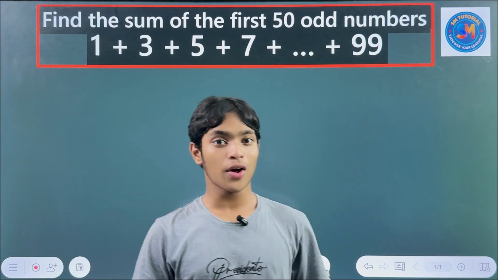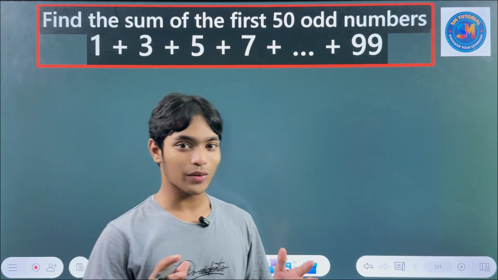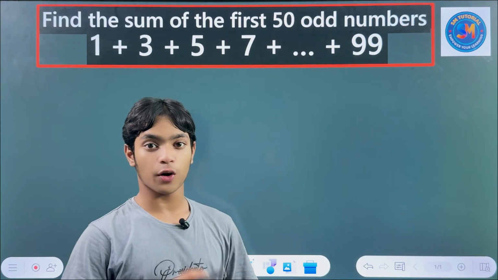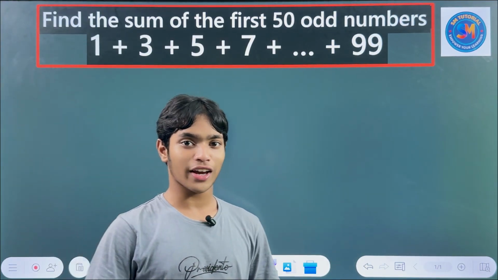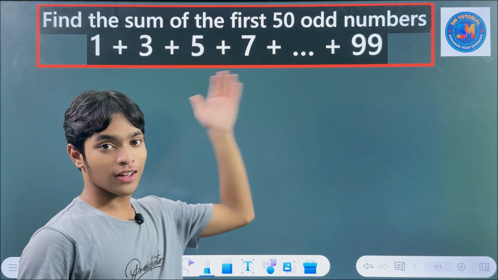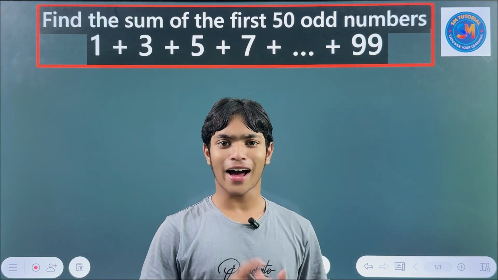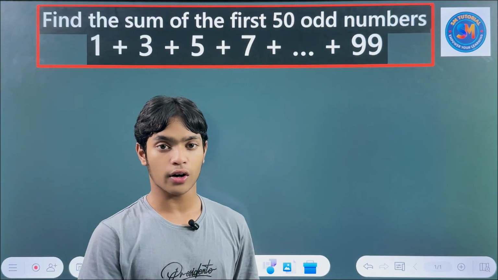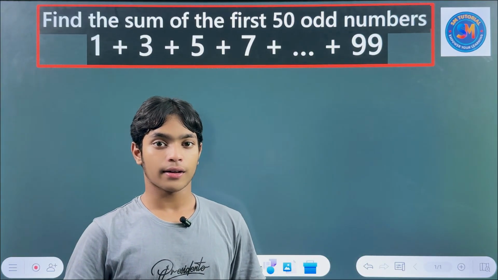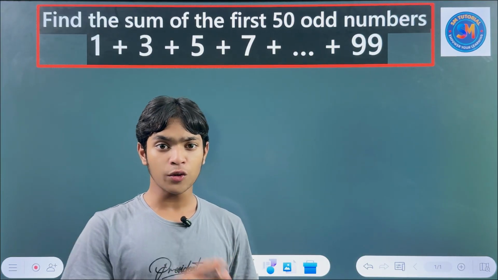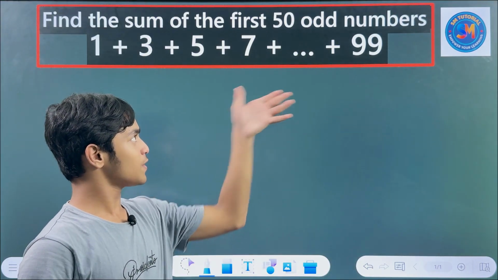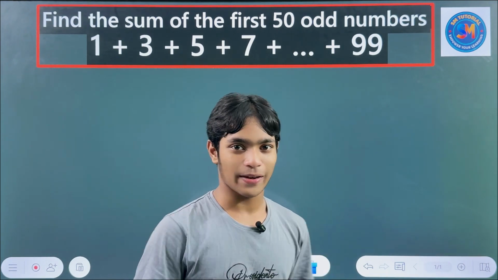Now you can see on the board I wrote a problem. In my previous video I already created one about even numbers, but this is for odd numbers. You also know that in my previous video I asked you what the answer of this sequence would be. If you didn't watch that, watch that first and then come back here. Also, if you didn't answer that question, pause this video and answer the question first and then see.